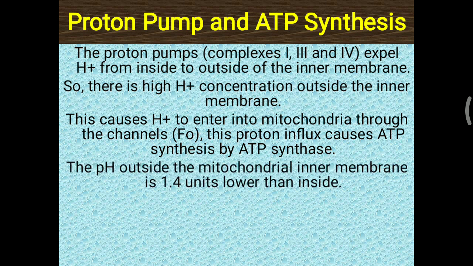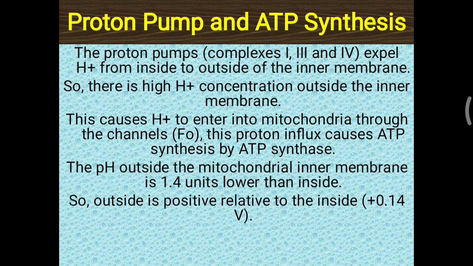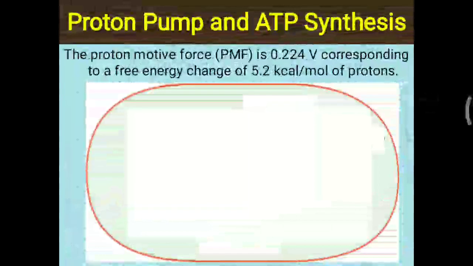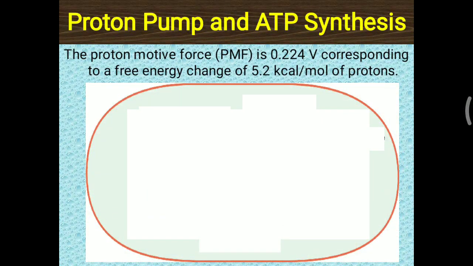When this H+ is outside of the matrix, between the inner membrane and outer membrane of the mitochondria, the pH outside the inner membrane is 1.4 units lower than the inside, meaning the matrix. So the outside is positive relative to the inside, by plus 0.14 volt. Further, the proton motive force is 0.224 volt, corresponding to a free energy change of 5.2 kilocalorie per mole of proton. This proton motive force is generated due to accumulation of protons outside of the inner membrane.